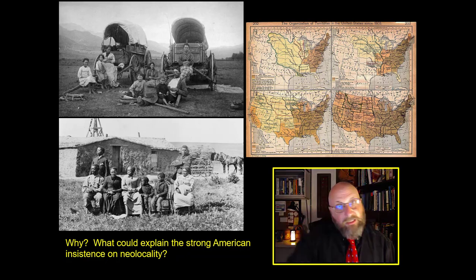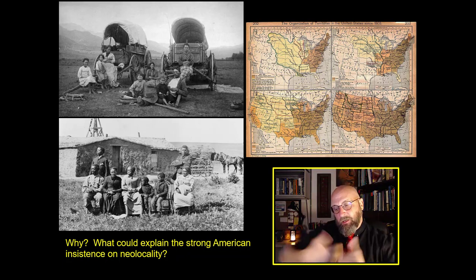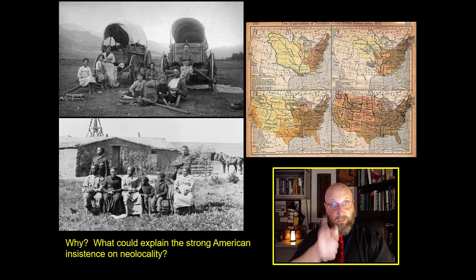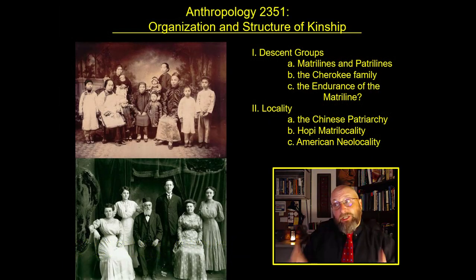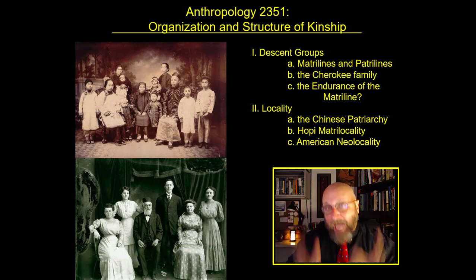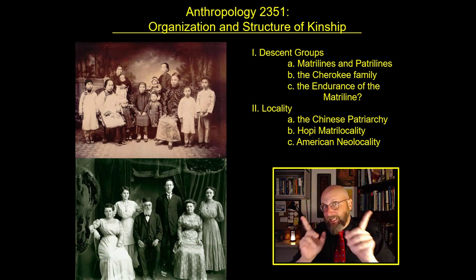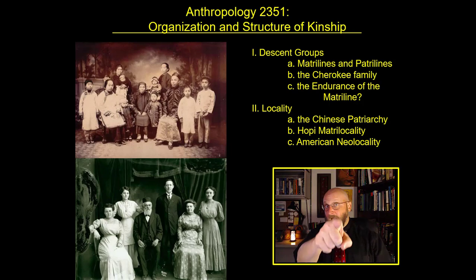Cogitate on this, write the question down, come up with an answer of your own, and put it in your notes. Now, we're going to move on from this and talk about actual case studies of kinship structures in actual human societies in the next section, and I will see you there.